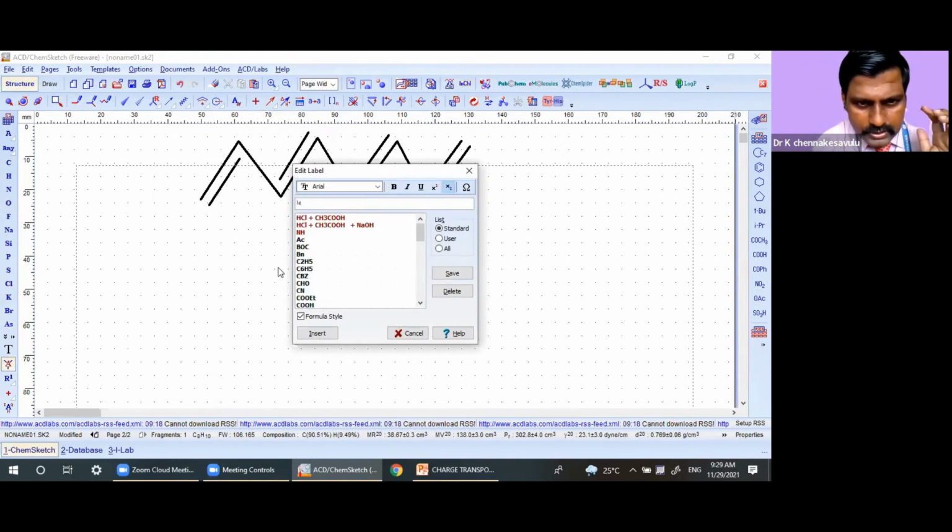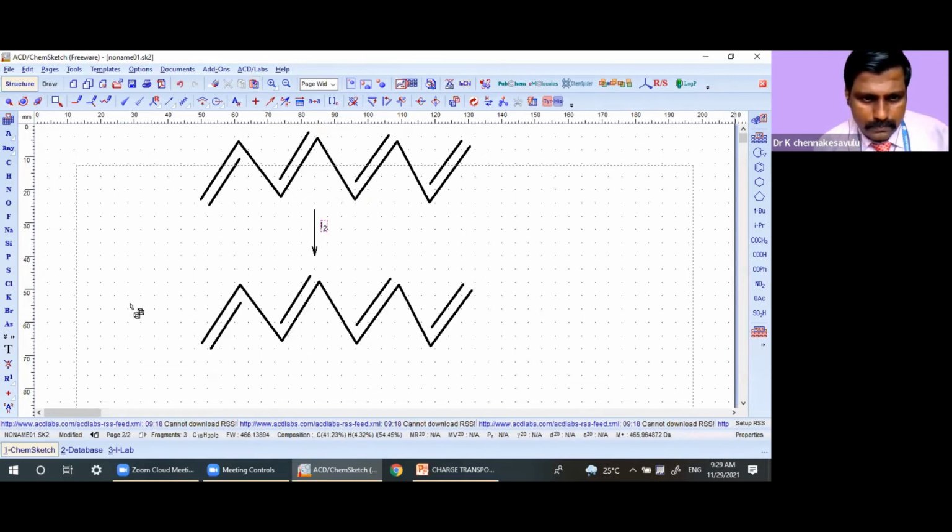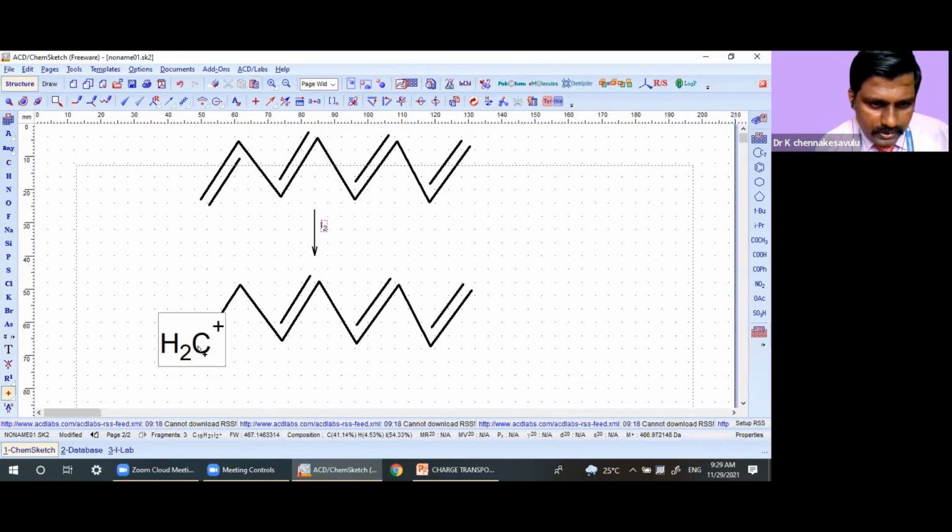Iodine will take an electron from any one of these double bonds. Let us assume it is taking from this carbon. Now what I will write: this carbon will have a positive charge, and this carbon will have an electron.